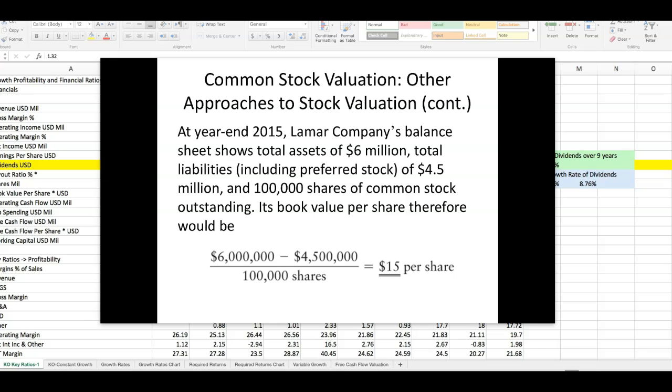So to calculate the book value per share, as an example, the balance sheet shows total assets of $6 million, total liabilities including preferred stock of $4.5 million, and 100,000 shares of common stock outstanding. Its book value per share would simply be the $6 million total assets minus the $4.5 million in liabilities, not counting equity, divided by 100,000 shares. That would give us a book value of equity per share of $15.